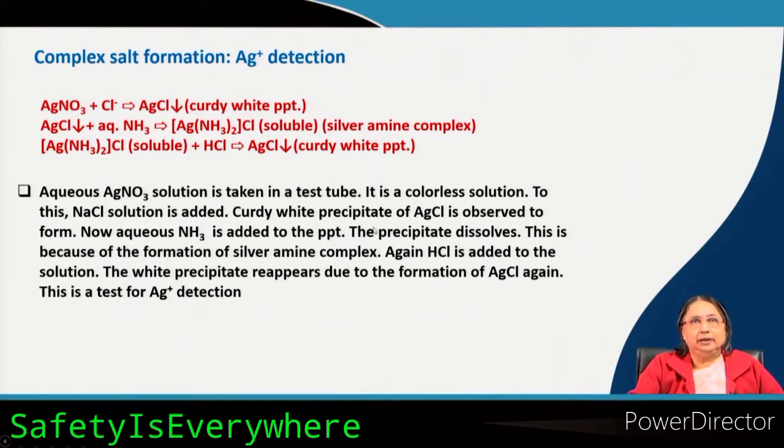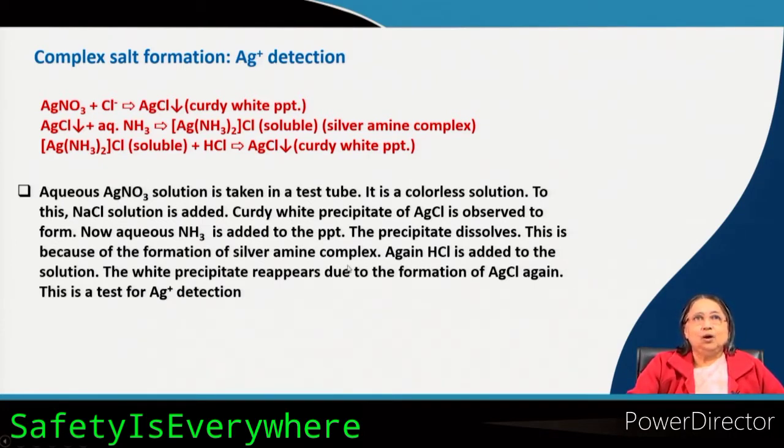Then what will happen? If you add the ammonia solution to the silver chloride precipitate, the precipitate will dissolve. Why will it dissolve? Because it will form an amine complex, the silver amine complex, that I already showed you. This is because of the formation of the silver amine complex.